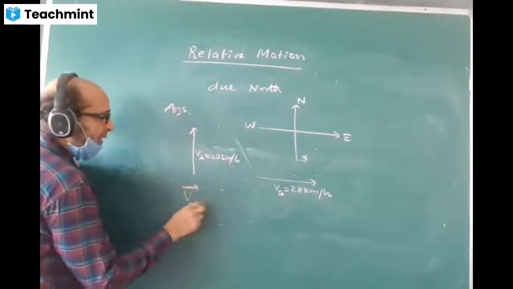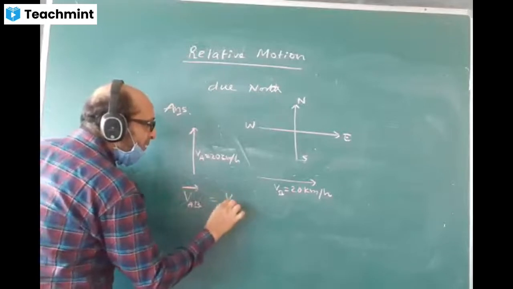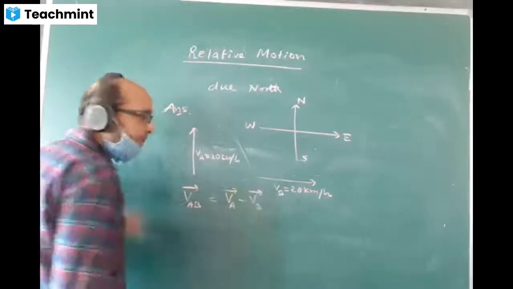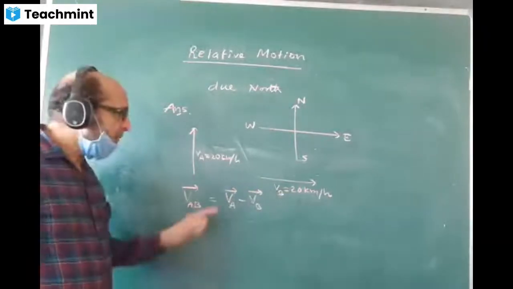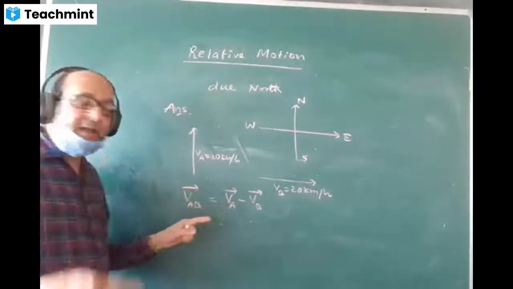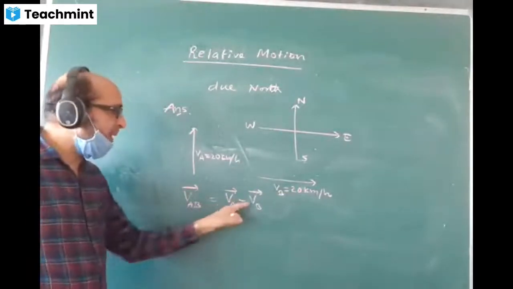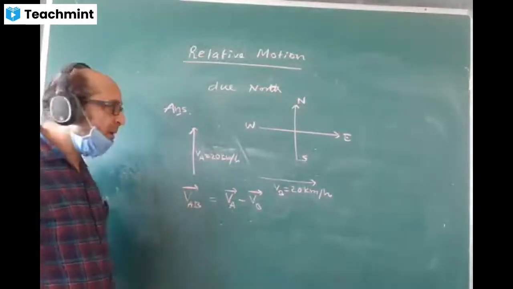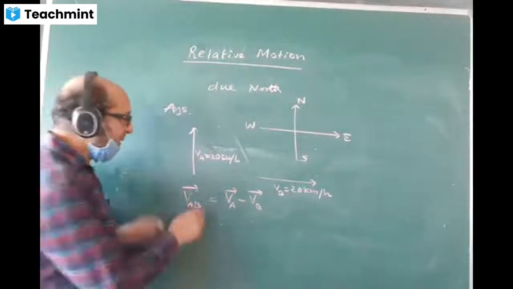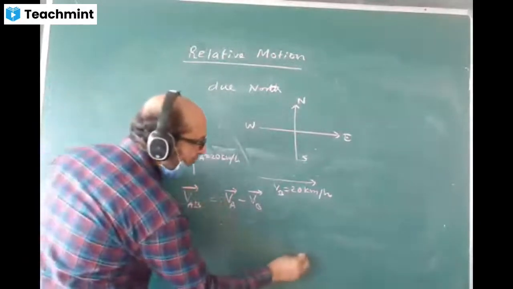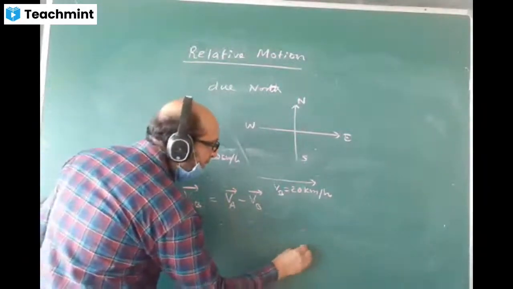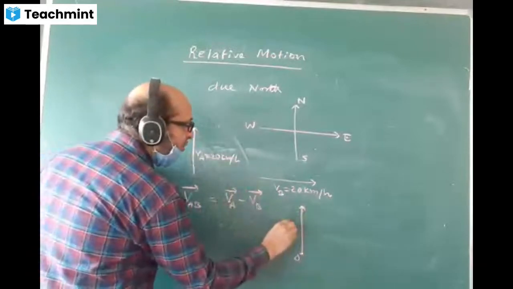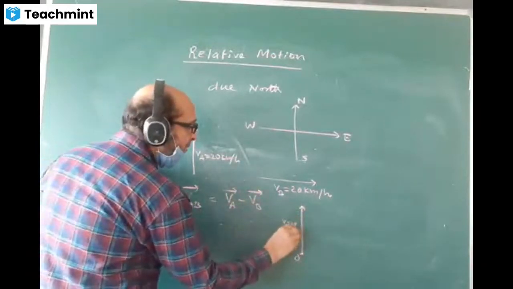And what is the formula for VAB? VAB formula is vector difference, VA minus VB. Let us make a vector diagram for this one. VAB equal to VA minus VB. And you know the method, in the vector chapter I have taught this. First VA is positive. I will start from the origin here. VA, I write here, and the value is 20 km/h.